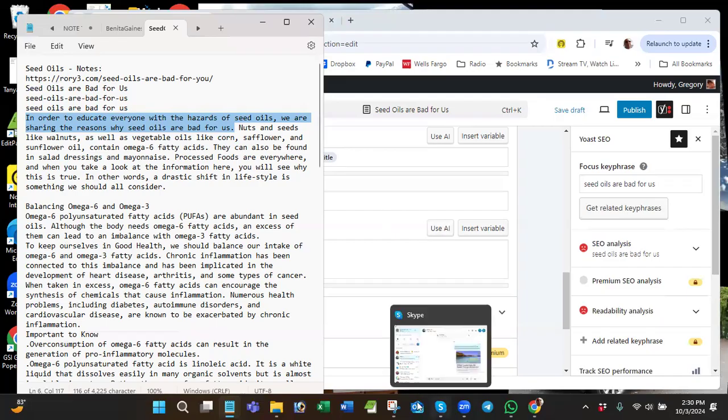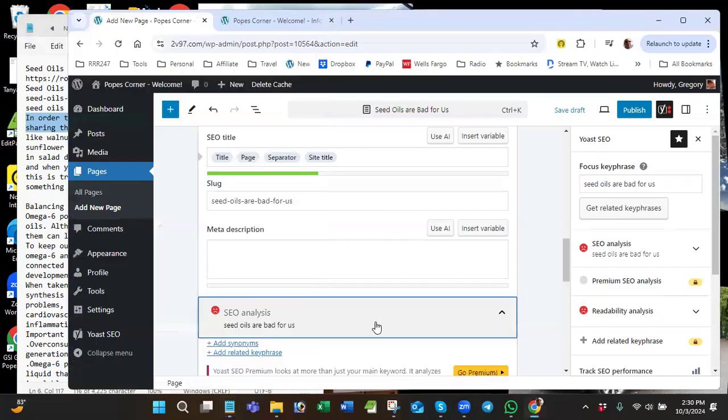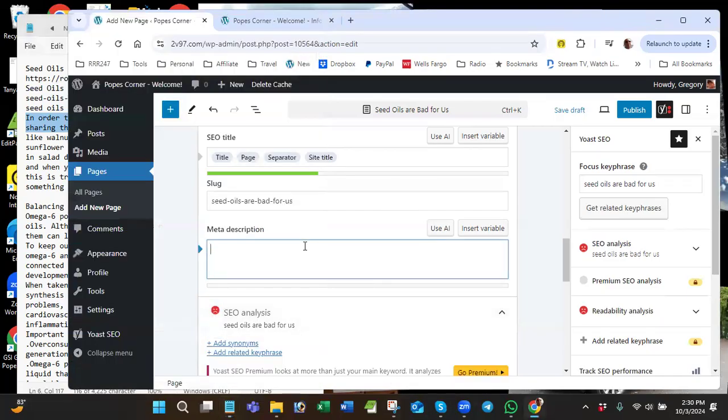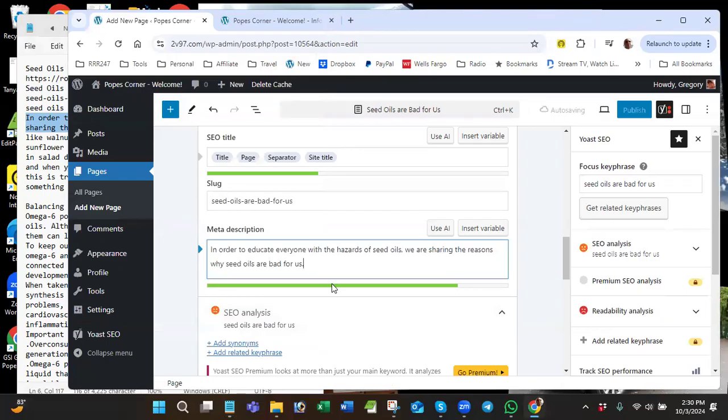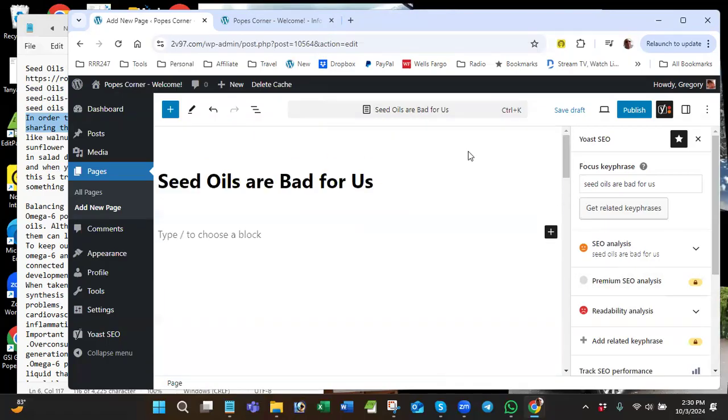The meta description is what appears in the search results. Okay, so it's perfect. So it's green. If it was too short, it would be orange, and if it were too long, it would be orange. So I'll just use the first sentence from my first paragraph, and there you go. I'm done with the meta. So now my SEO is set up. See, it's already orange, not red. And I know my readability, because I know how I did this yesterday, is going to be a little off. I'll probably have to fix it.